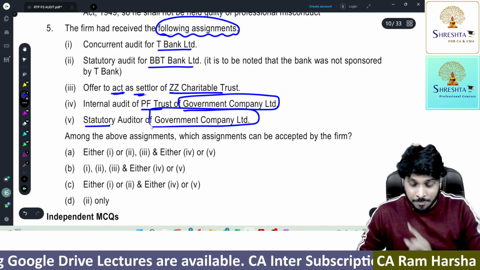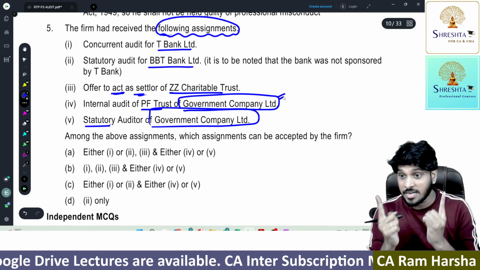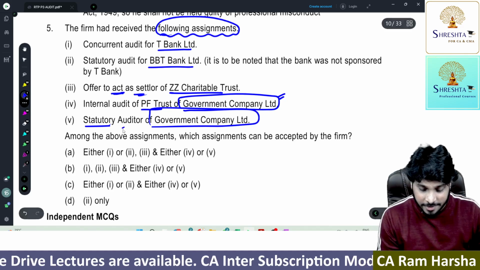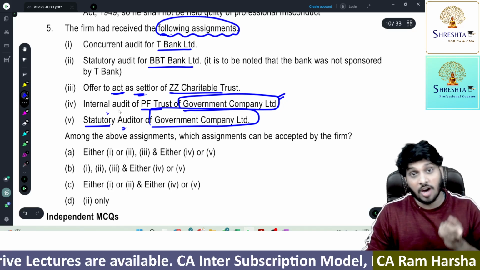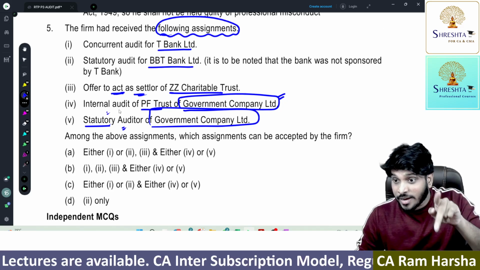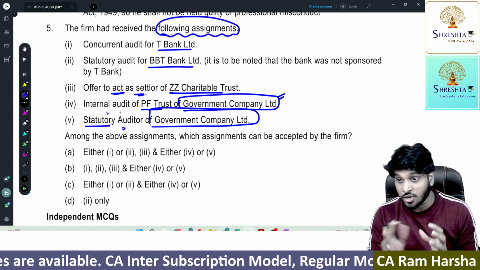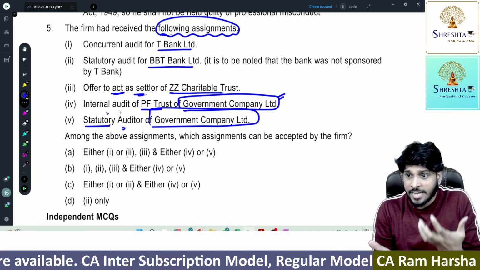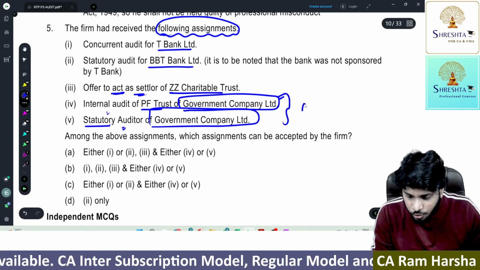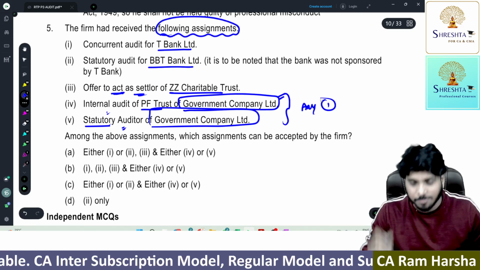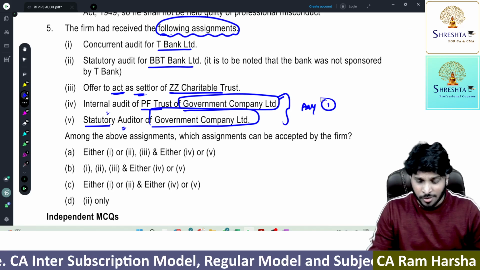Okay, you see here, there is one company called Government Company Limited. To that company, he was offered with a stat audit. He was also offered with internal. Any one only you can accept, yes or no. If you are acting as internal auditor, you should not act as stat auditor. If you are acting as stat auditor, you cannot take up internal audit. So between these two, any one only you can take up. Correct?